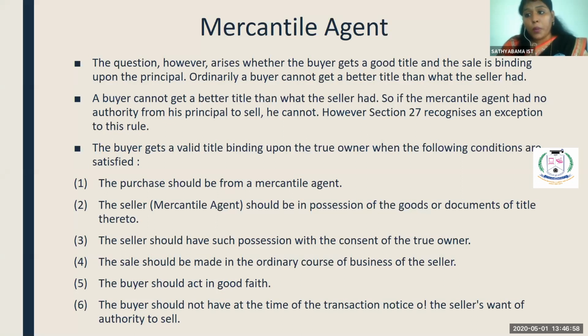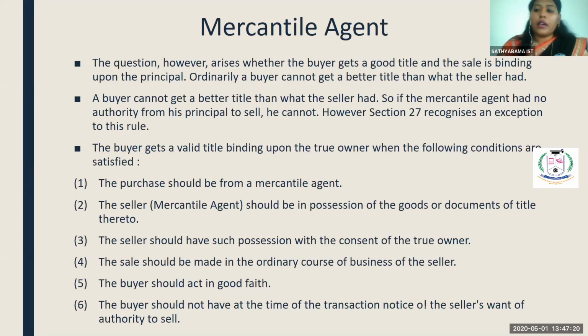That is, you should purchase the goods from the agent. If you purchase from a third party or from someone who stole the goods, you will not receive a good title. Even for that there are some exemptions, but 27 lays down the rules that